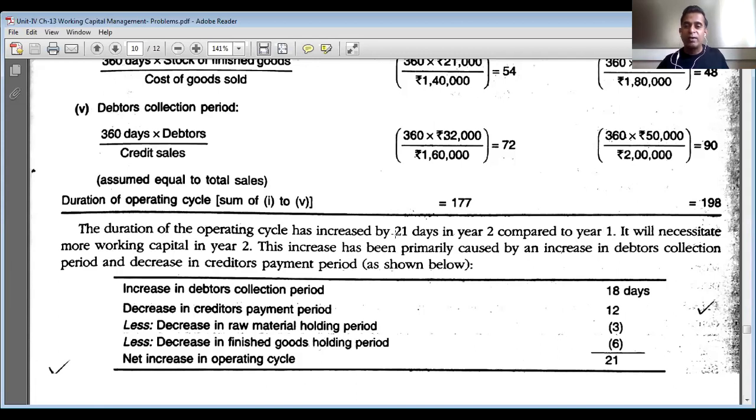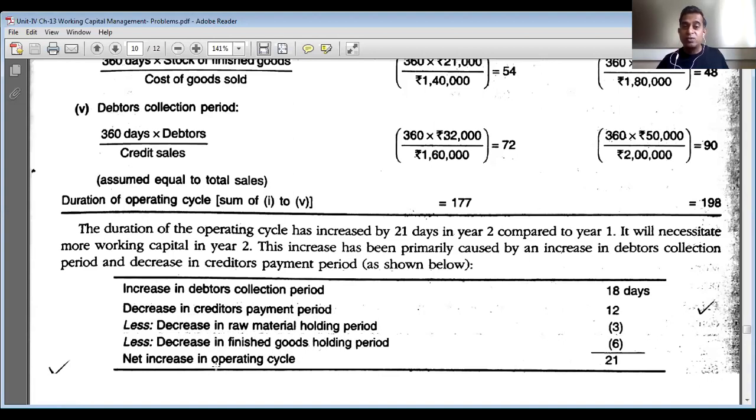How did we calculate the 21 days? Increase in debtors collection period is 18 days. Then decrease in creditors payment period is 12 days, so total 30 days. Then you have to deduct the decrease in raw material holding period, which was 3 days, and deduct the decrease in finished goods holding period, 6 days. So 30 minus 9 is equal to 21 days.